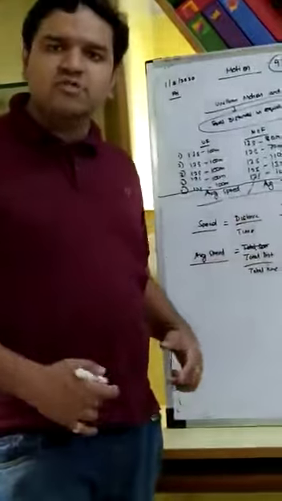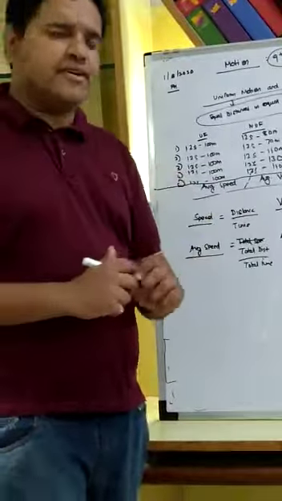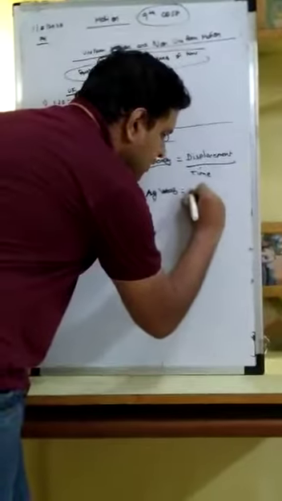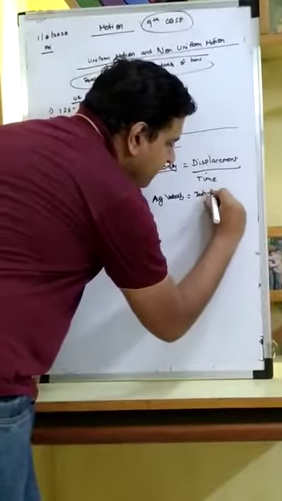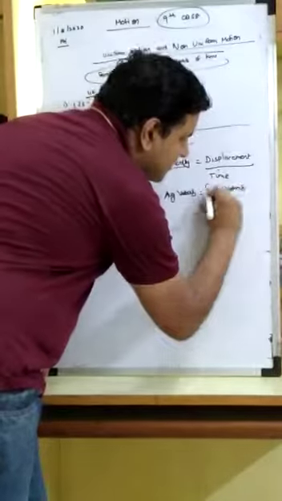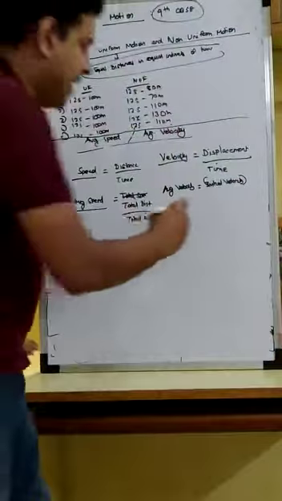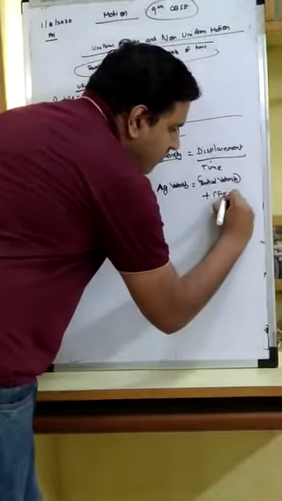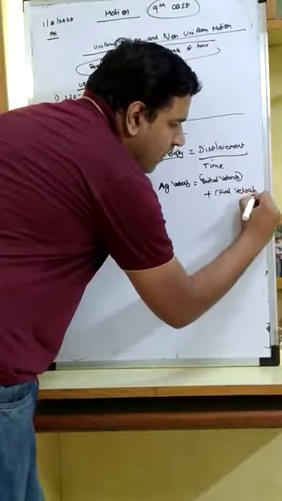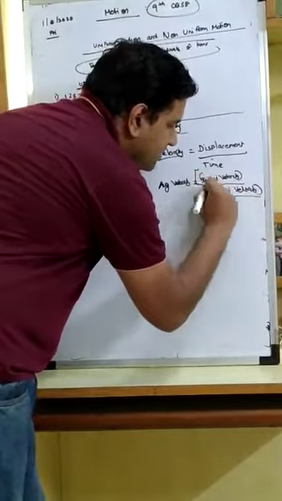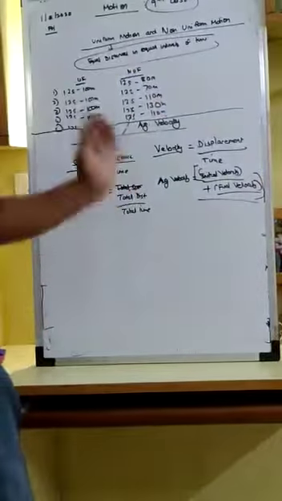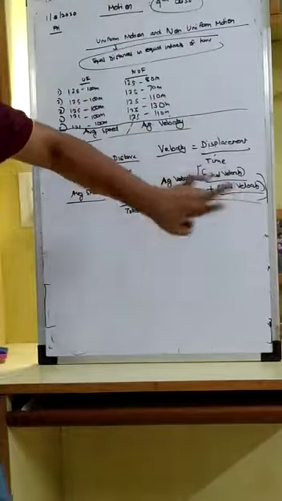So here, for the average velocity, we keep our frame of reference as the initial velocity, the starting velocity only, plus the final velocity. We have considered only two velocities, initial and final. And how many velocities have been considered? Two.